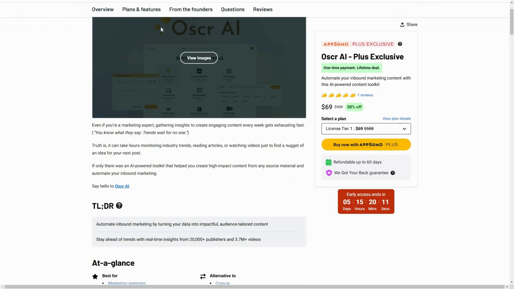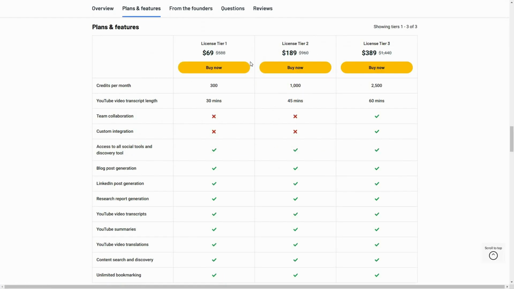Now let's have a look at all the plans and features. Here are all the tiers on top. Tier 1 is going to cost $69 and gives you 300 AI credits per month. On tier 2, the credit is going to be 1k, and on tier 3, the credit is going to be 2500. As for the YouTube video transcript length, it is 30 minutes on tier 1, 45 minutes on tier 2, and on tier 3 you're going to get 60 minutes of video transcript length.